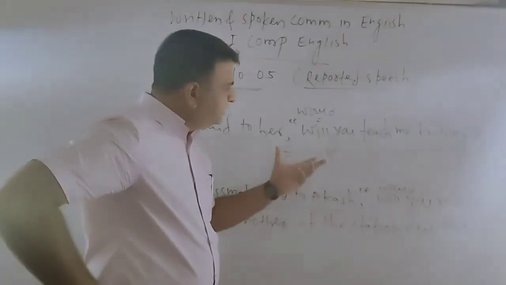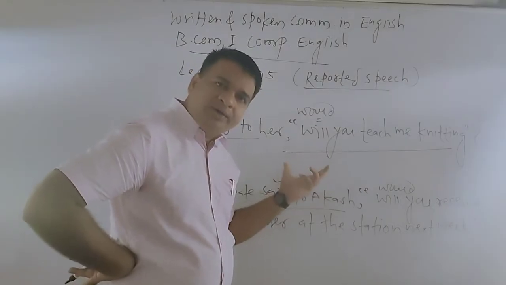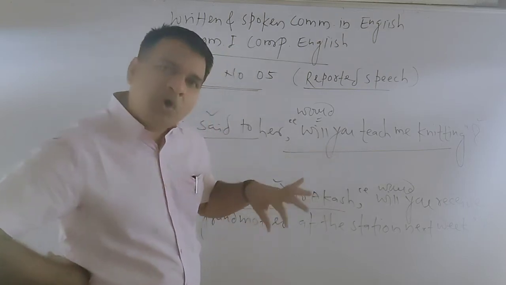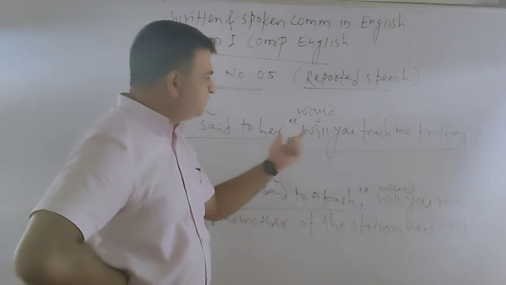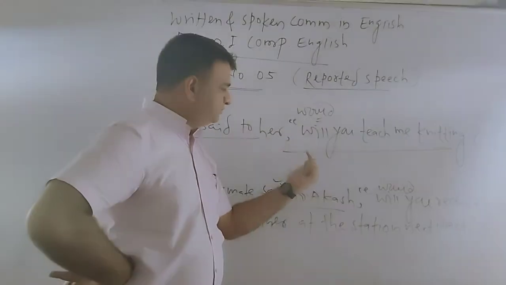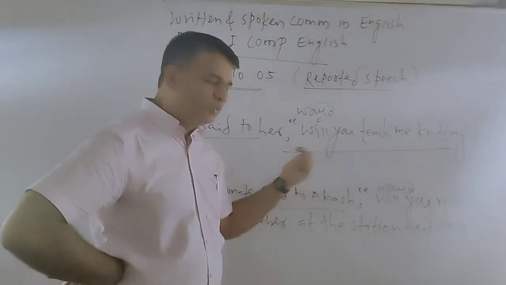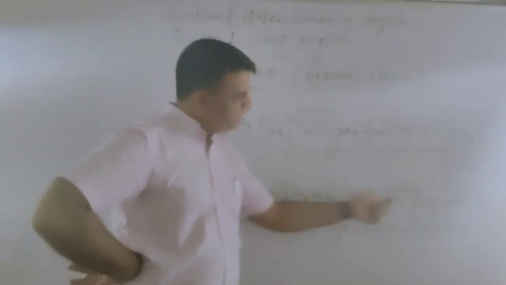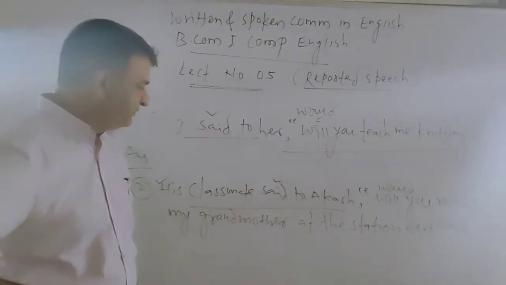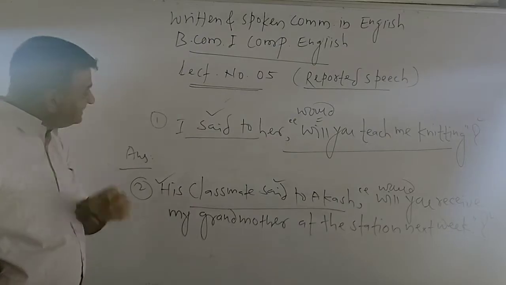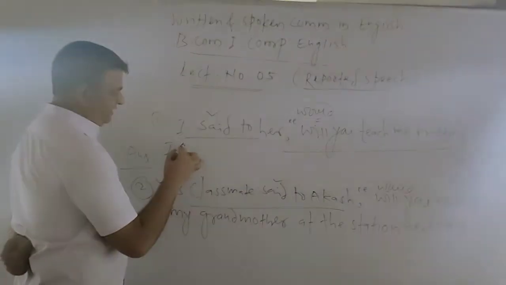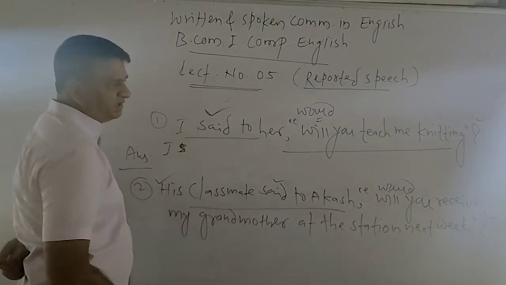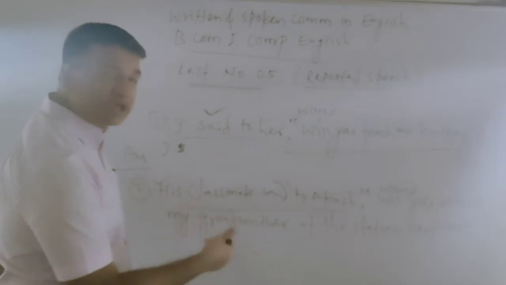Now, when the Prashnarthak Vakya, the interrogative sentences, convert into normal sentences and we remove the question mark, we have to shift you would. Will use चा बदल you would करतो किंवा will use चा बदल you would. बरोबर आहे? So he says, I said to her, will you teach me knitting? We simply say, I said चा बदल काय करतो बेटा? तुम्ही शिकवाल का? तुम्ही रिसीव करणार का?